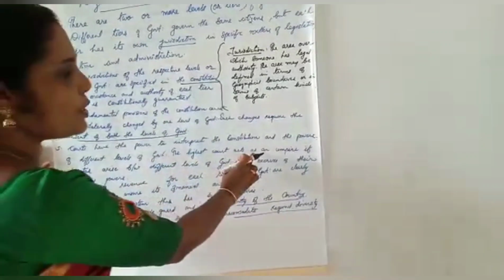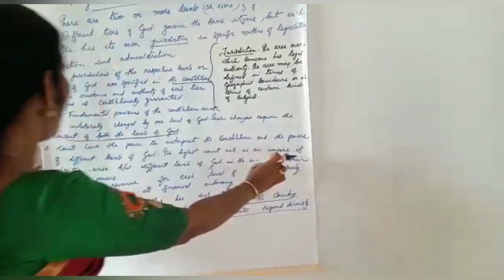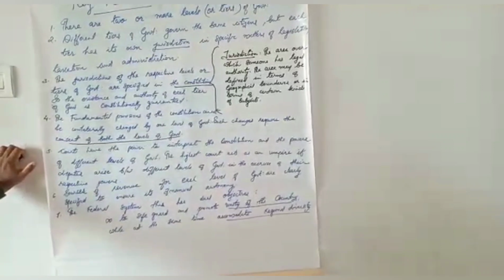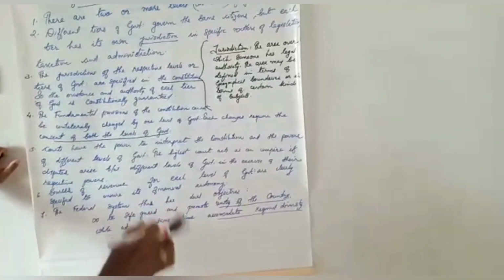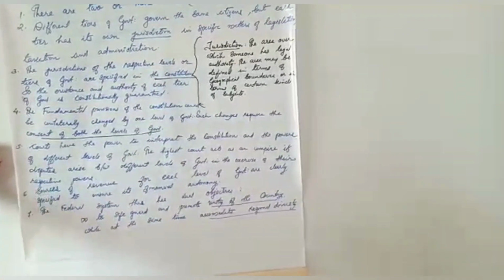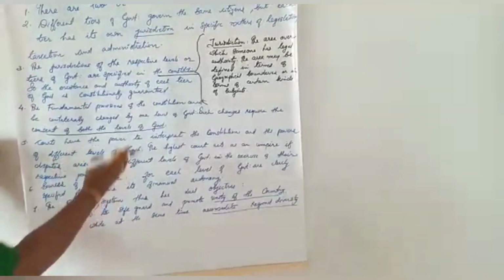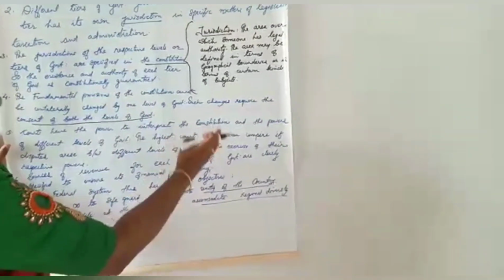The highest court acts as an umpire if disputes arise between different levels of government in the exercise of their respective powers.